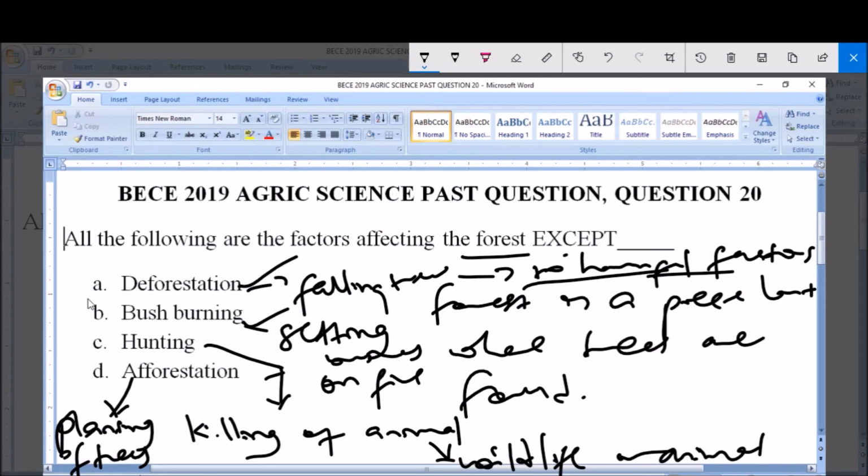You see that option A, deforestation, affects the forest negatively. B also affects the forest negatively. But option D here, which is afforestation, affects the forest positively by improving the standard of the forest. Remember, forest is a piece of land where trees are found. But C here, hunting, will affect wild animals, not forest. And so therefore C is the correct answer to this question.